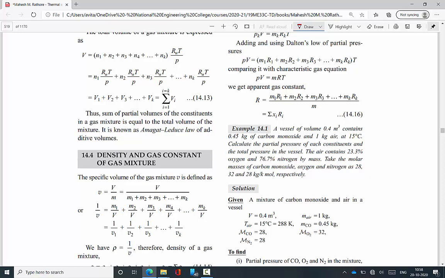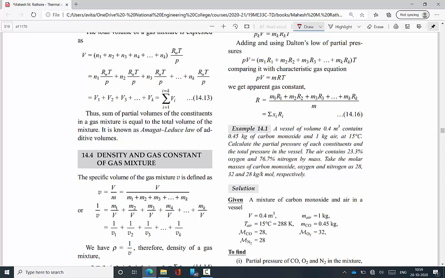The total volume is fixed. The mass of the gas mixture is the mass of the oxygen, the mass of the nitrogen, and the mass of the carbon dioxide. Therefore m1 plus m2, where m1 is for the first component, m2 is the mass of the second gas, up to mk for the number of gases. Here, therefore, 1 by v equals m1 by v plus m2 by v, with small rearrangement.